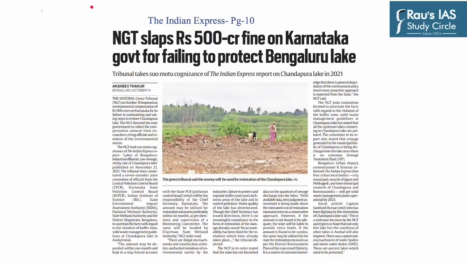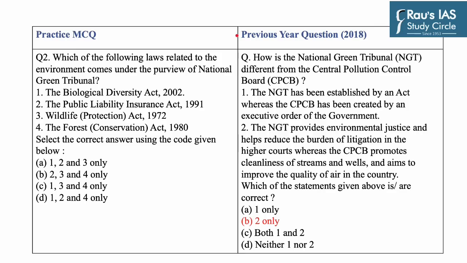Our next question is based on this news in which the National Green Tribunal, that is NGT, has slapped a fine of rupees 500 crore on the Karnataka government for its failure in maintaining and taking steps to restore Chandpura Lake situated in Bengaluru. UPSC has been asking questions based on important bodies related to environment protection. As in 2018, UPSC asked questions based on differences between NGT and the Central Pollution Control Board, that is CPCB. Now let's take up today's practice MCQ.